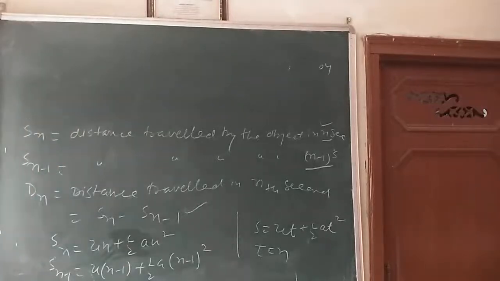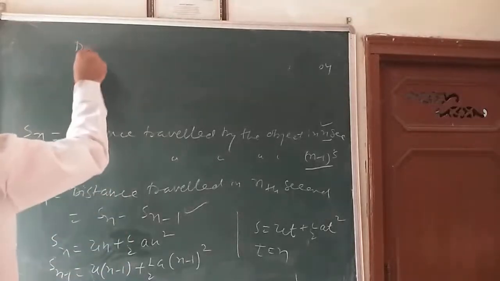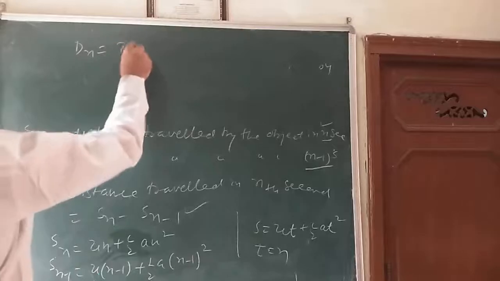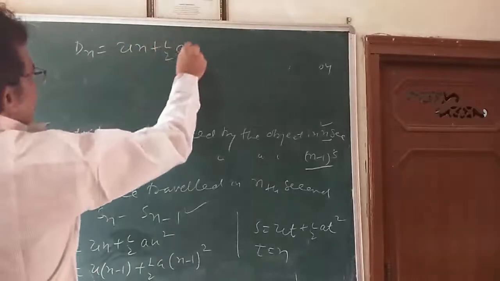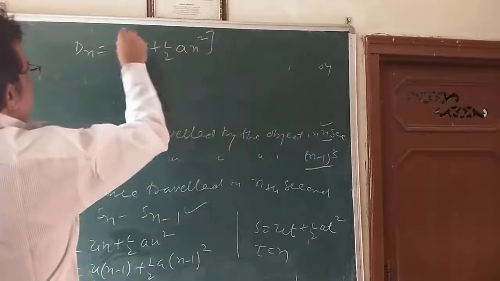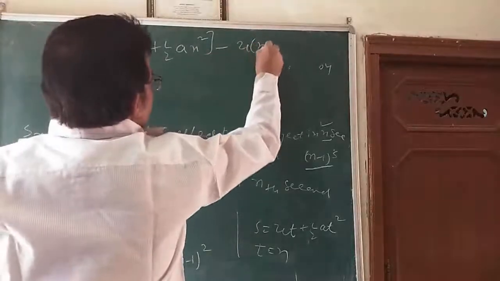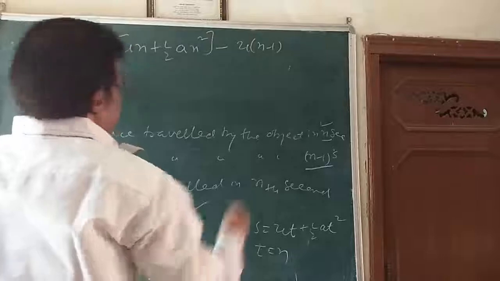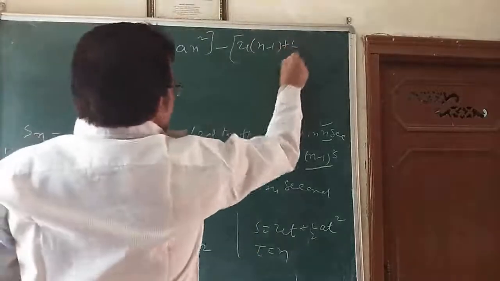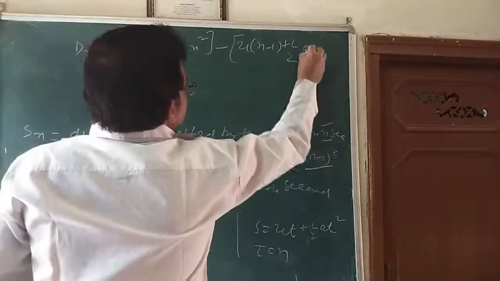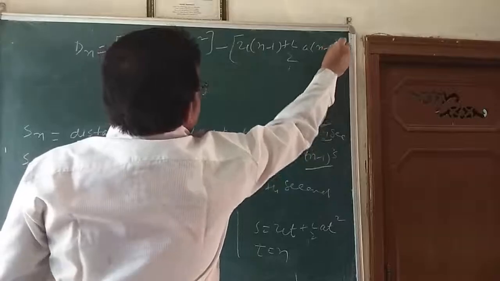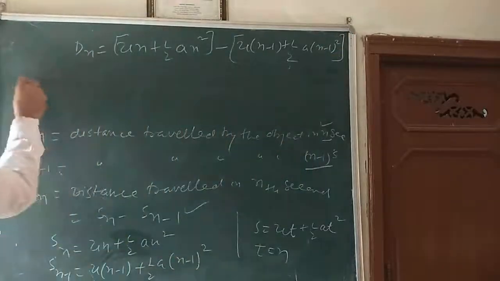So I can write here, dear children, Dn comes out to be un plus 1 by 2 an square minus u into n minus 1 plus 1 by 2 a into n minus 1 whole square. Solve it.